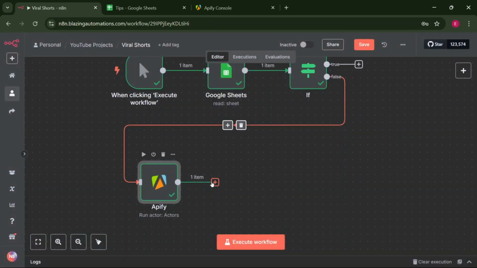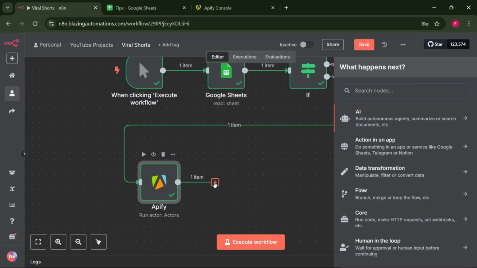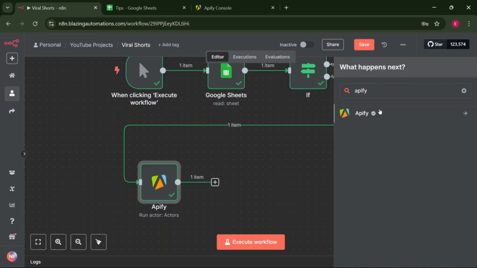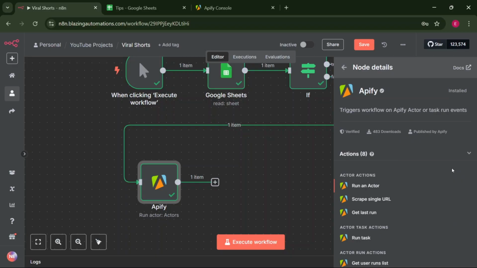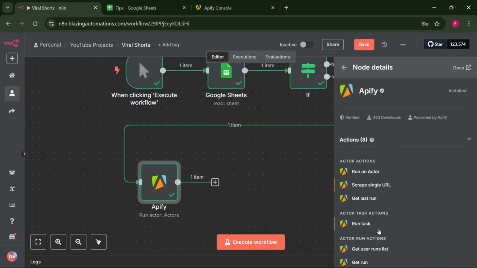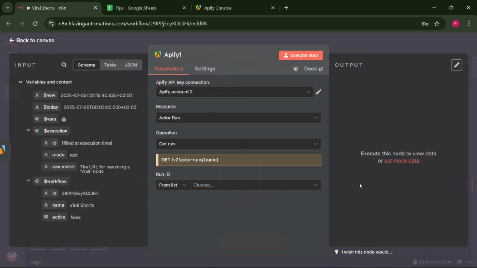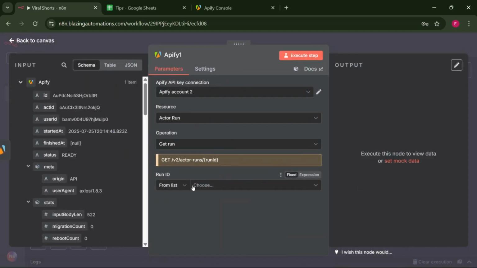To do that, let's click here to add another Apify, and here now we'll be using it to get a run. So scroll down, click get run, and we're going to get the run using the ID. So select here and click by ID. Let's grab this ID and paste it inside here, and just like that, we're going to be checking the status of our previous initiated run.